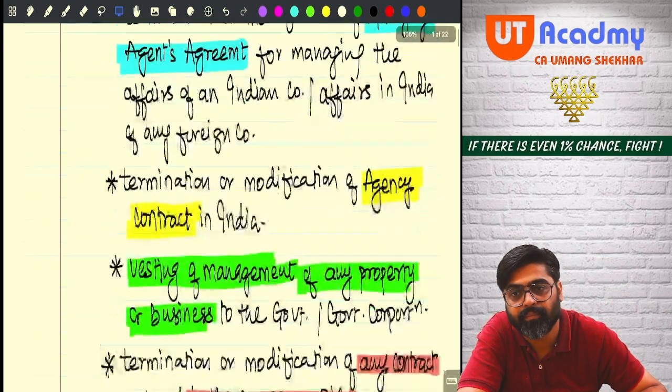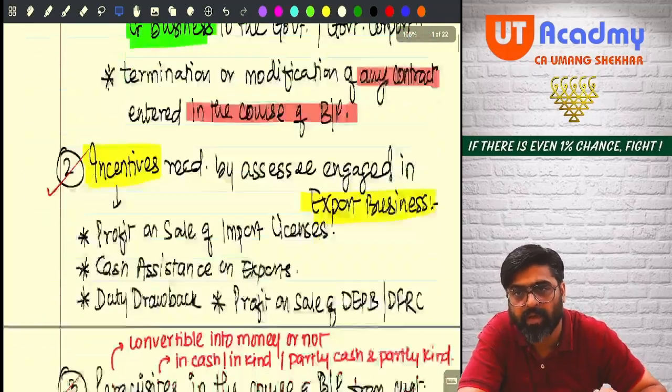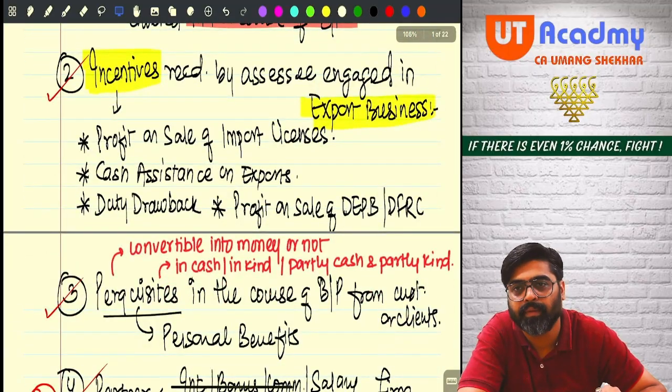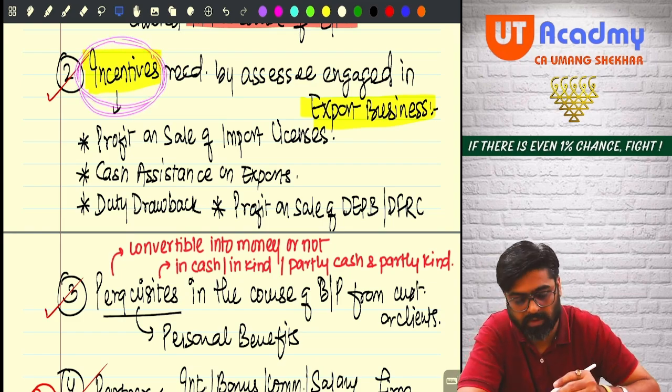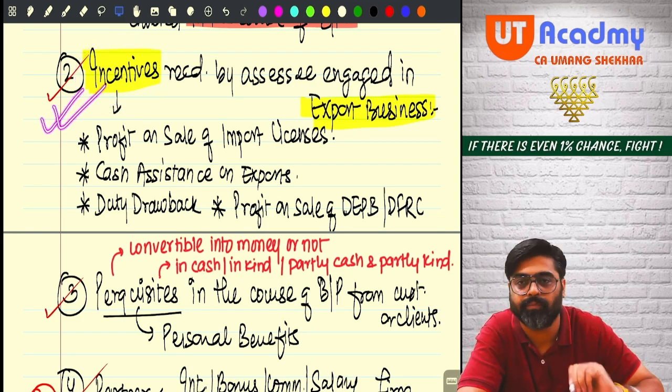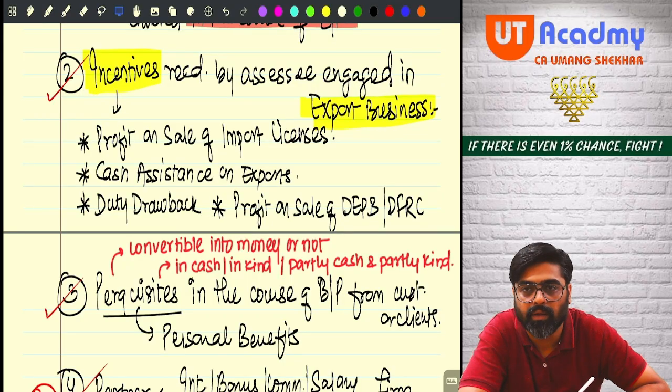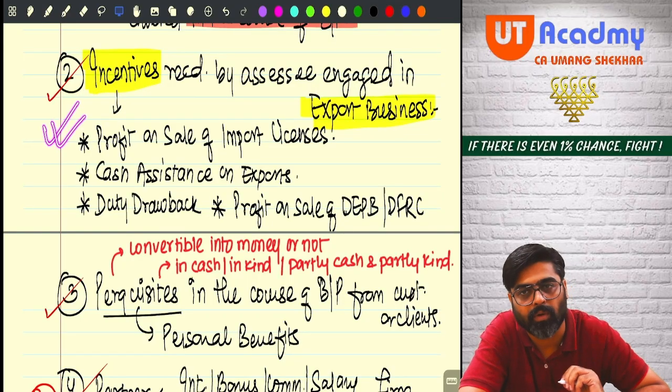Done? First income. Sure. Coming to the second income. What is the second income? Incentives. We'll start from here tomorrow.